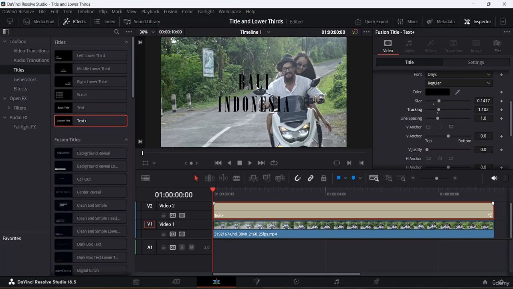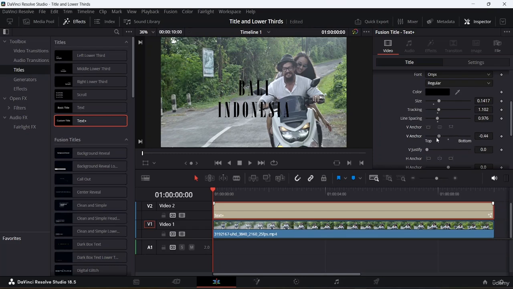Also, if you want to increase the line spacing between both of these words, you can come here and increase the line spacing. If you want to decrease it, you can come here and decrease it as well. Here you can see you have the anchor point. If you want to activate it, if you want to keep it in the middle, or if you want to keep it over here on the top, you can do that.